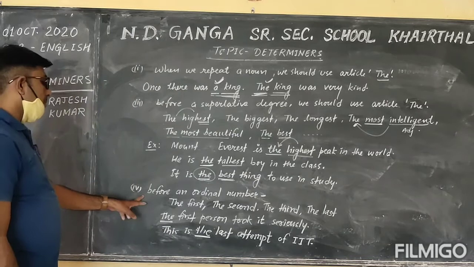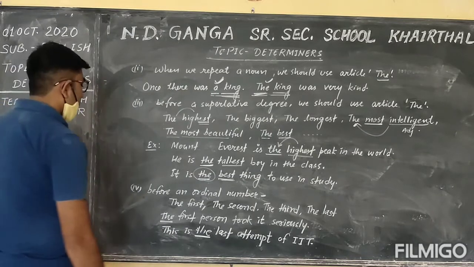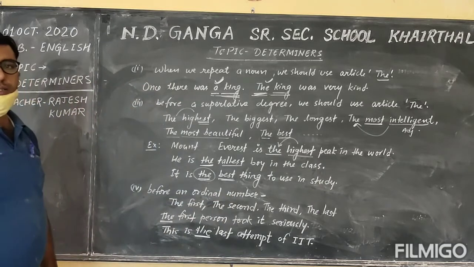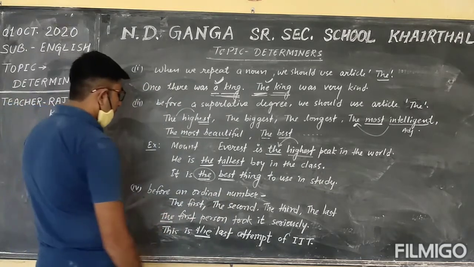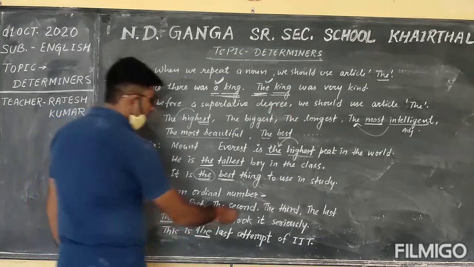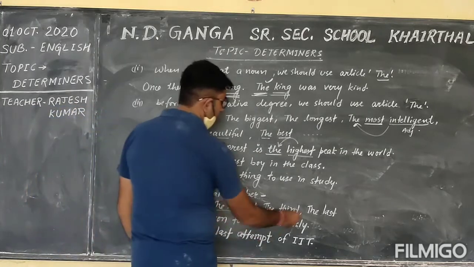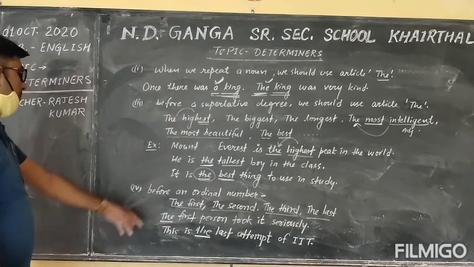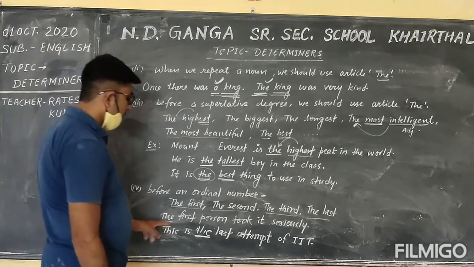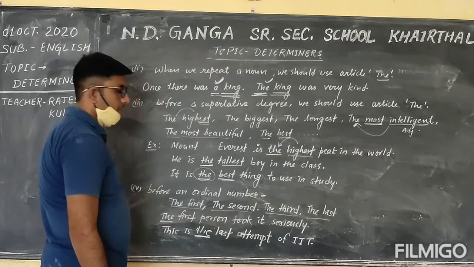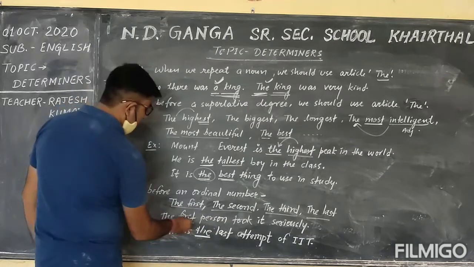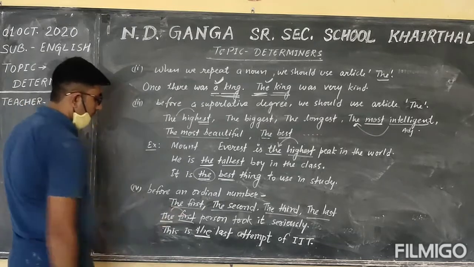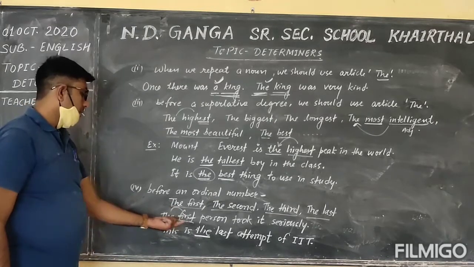And the fourth rule is, before an ordinal number, we use article the. For example, the first, the second, the third, the last. Here are some examples for this. The first person took it seriously. The first is the ordinal number, so we use article the before it.